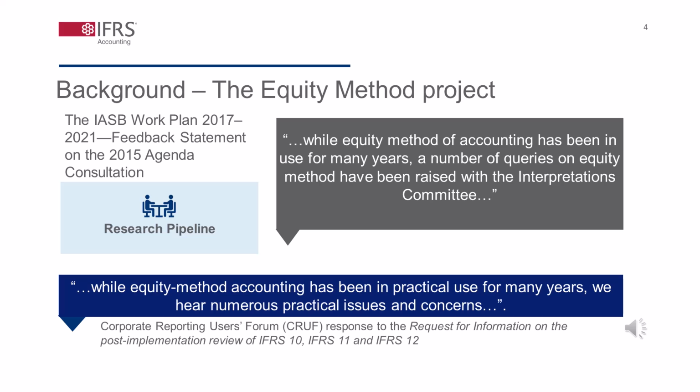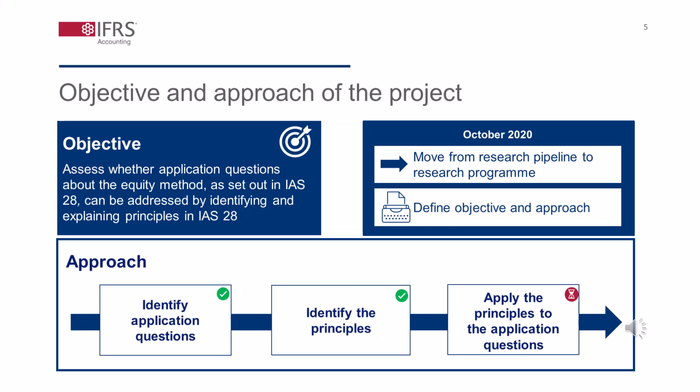The research pipeline includes future research projects, which the IASB will start normally before the next agenda consultation. Between September 2019 and April 2020, the IASB began the post-implementation review of IFRS 11 and approved matters to be examined in a request for information.